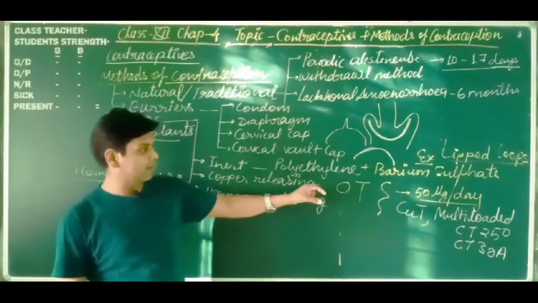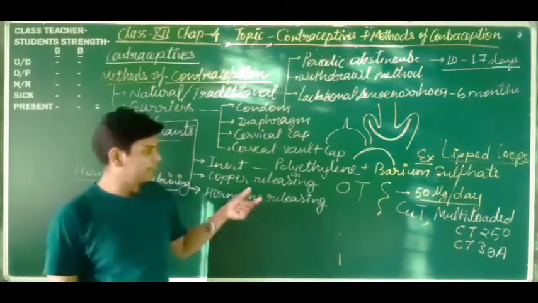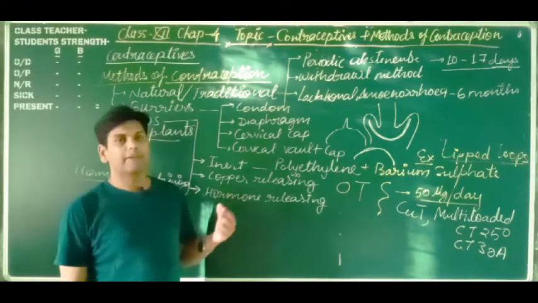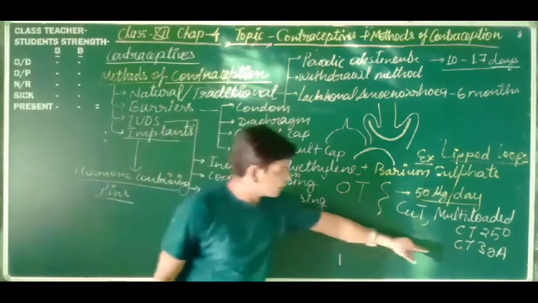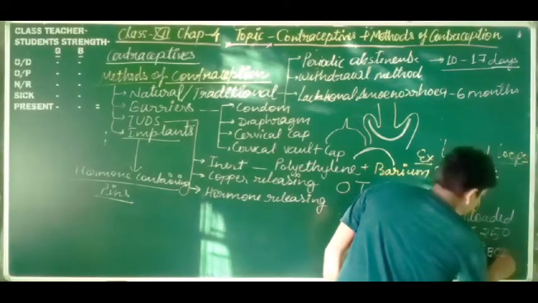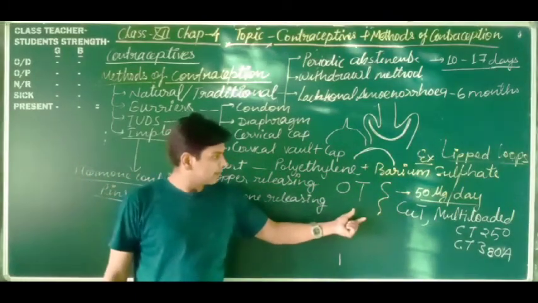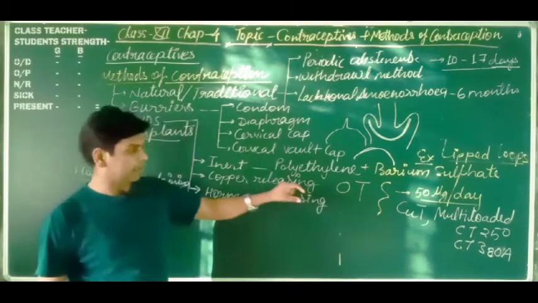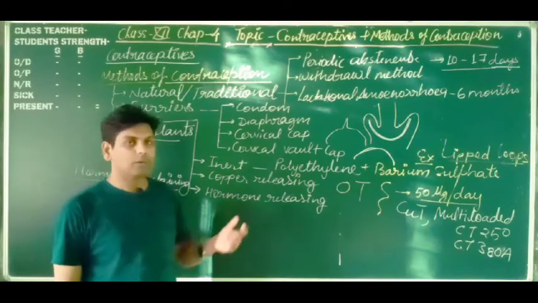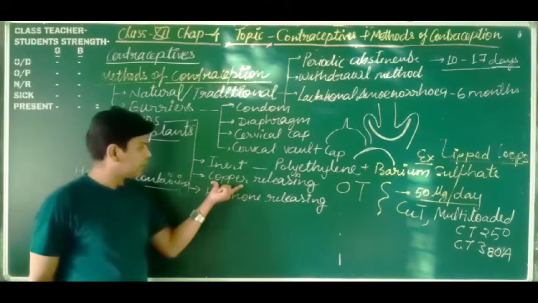These IUDs are very easy to access, and also they are reversible, and they provide contraception for about 5 to 10 years. And this is copper T 380A. The reversible period is more. It can provide contraception for about 10 to 17 years. So these are the copper releasing IUDs.